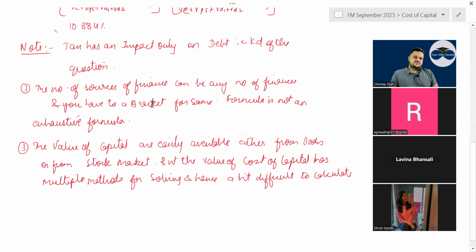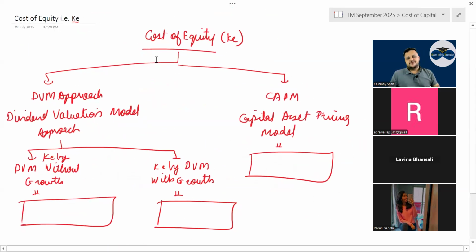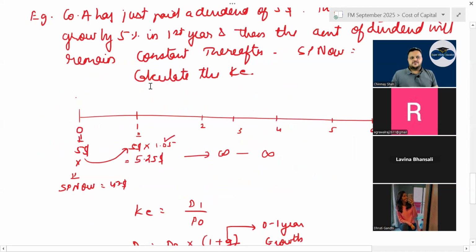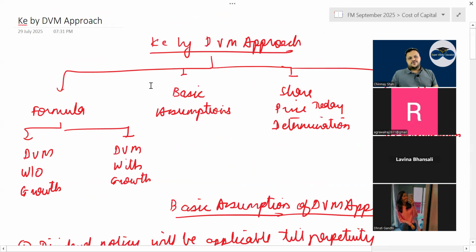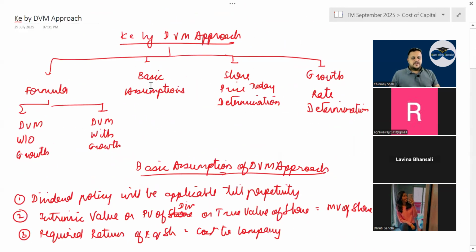Have a look. The value of capital are easily available either from books of accounts or stock market. But the value of cost of capital, right, have to be calculated. You'll have to calculate KE differently. KE has two methods, DVM approach and CAPM approach. In KE, by DVM approach, you have what? Tell me. With growth, without growth. Correct? With growth, without growth formula is very simple.